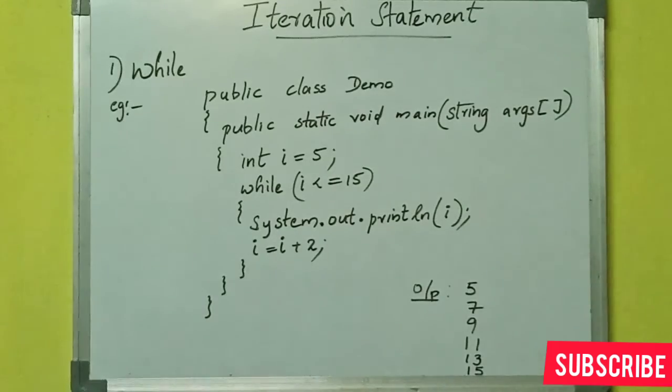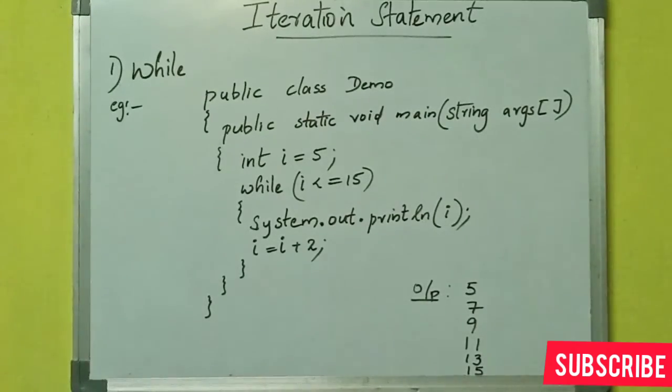So we get 11. So 11 is again less than or equal to 15. So 11 also gets displayed. Then again it is added with 2, gets 13. 13 is also less than 15. So again 13 is displayed on the screen. Again it is added with 2. So we get 15. 13 plus 2 equals 15.